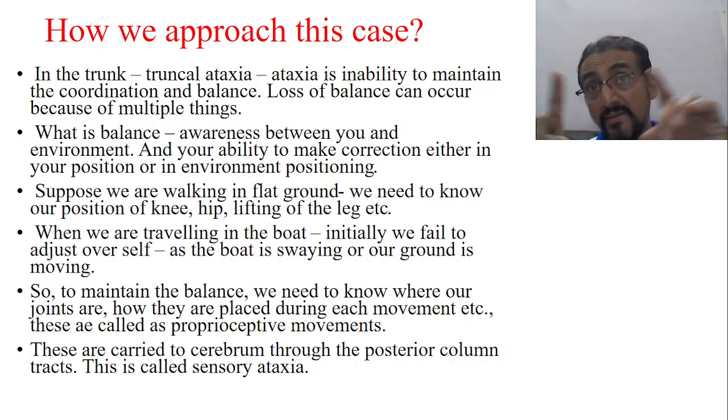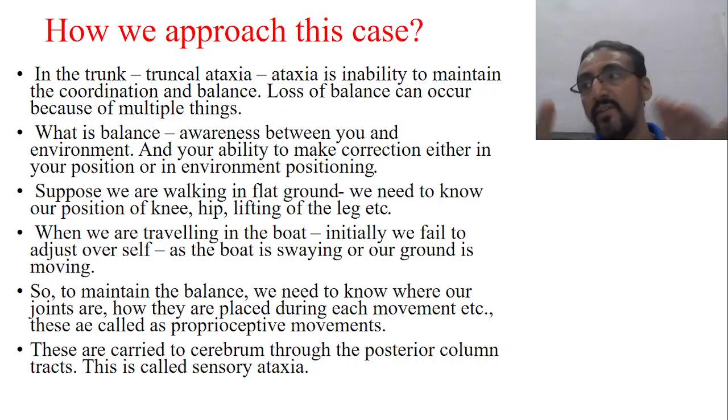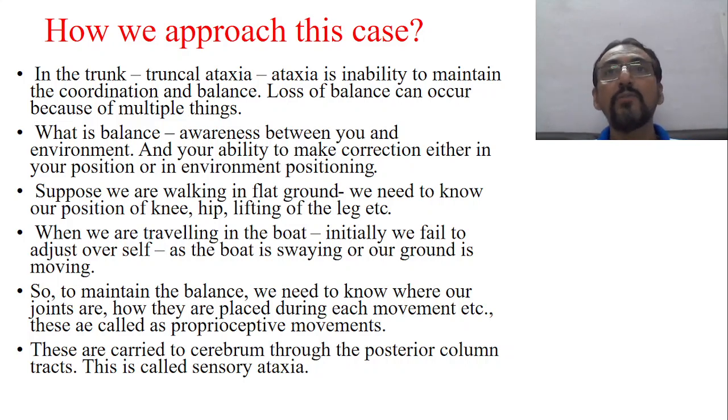Okay, so the truncal movements and axial movements are maintained by the vermis portion of the cerebellum. In the cerebellum, two portions are there. One is the vermis and another one is the cerebral hemispheres. Okay, these sensory inputs mostly go to the cerebral hemisphere. But the truncal area's primitive sensations will be received by the vermis, and there is another lobe called the flocculonodular lobe. So these two lobes do this function.